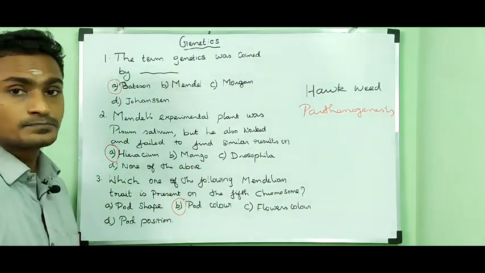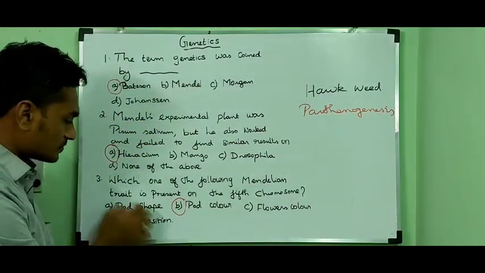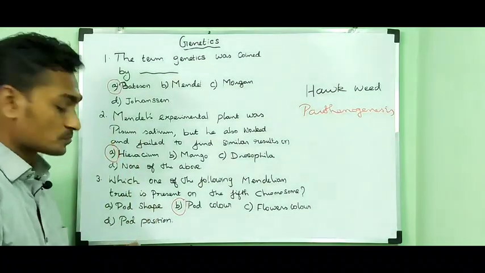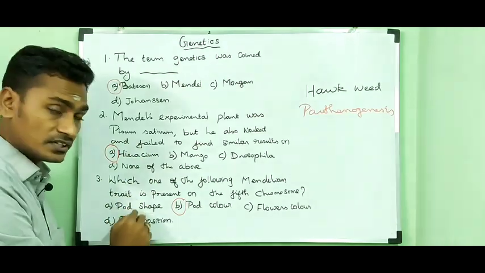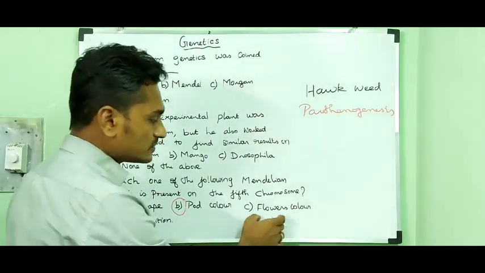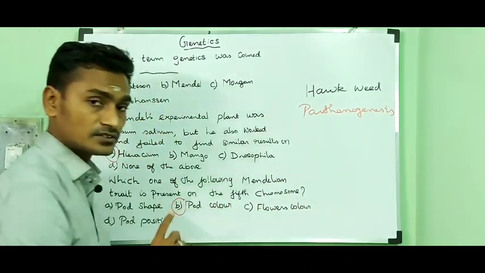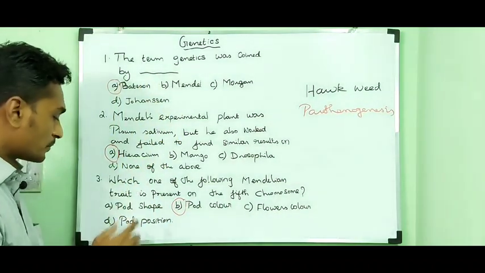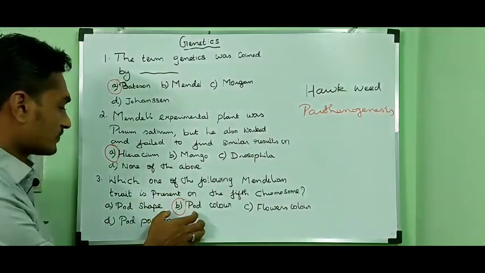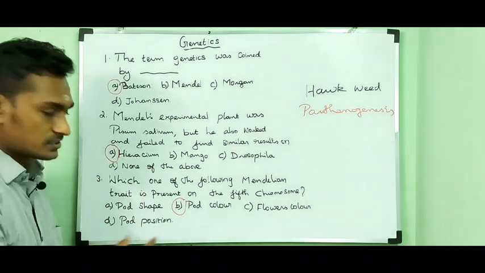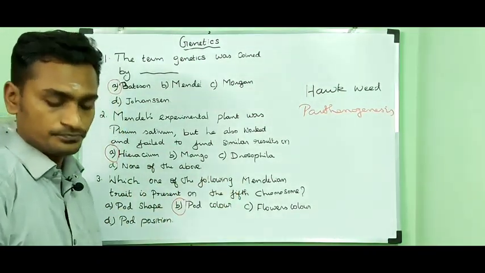Pod color is present only on the fifth chromosome. Pod shape is present on the fourth chromosome. The gene responsible for flower color is present on the first chromosome, and pod position is the odd one out. So the answer for the third question is pod color, which is present on the fifth chromosome.